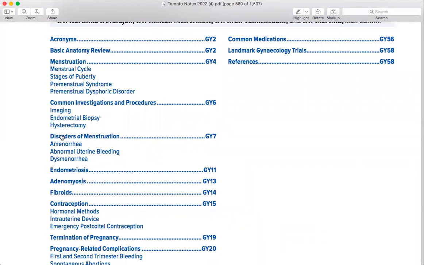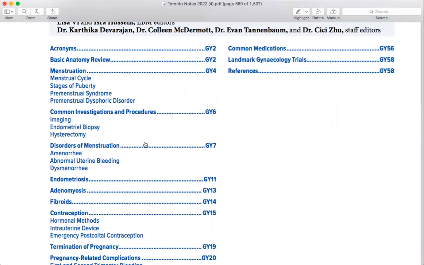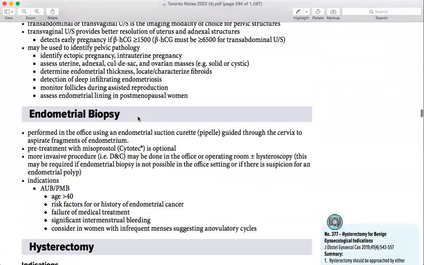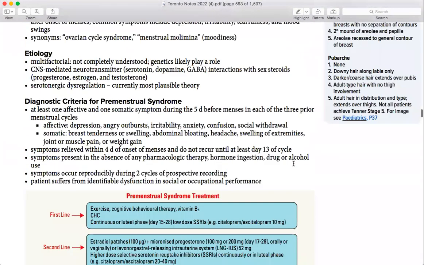Okay, so the first topic we are going to start is gynecology. In gynecology, the first topic we are going to start is disorders of menstruation. In the start, every anatomy and everything is discussed. So all you need to do from there is the sidebars. So you can read all the sidebars from there.